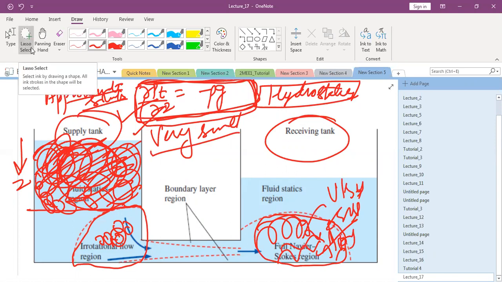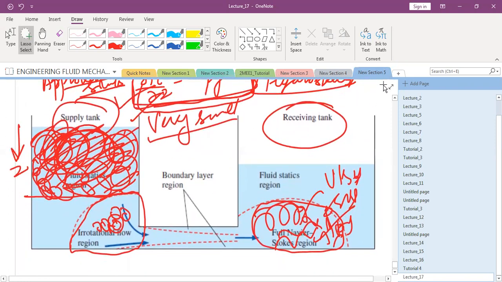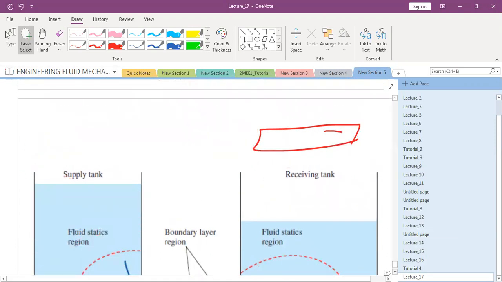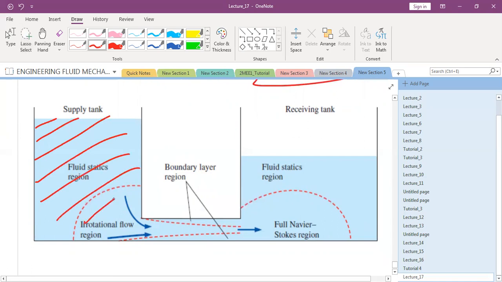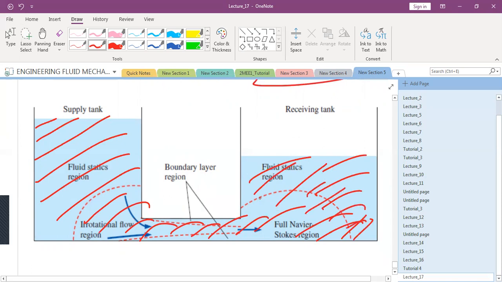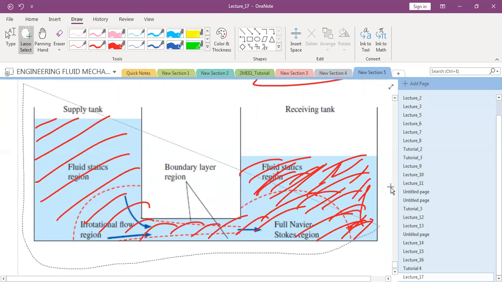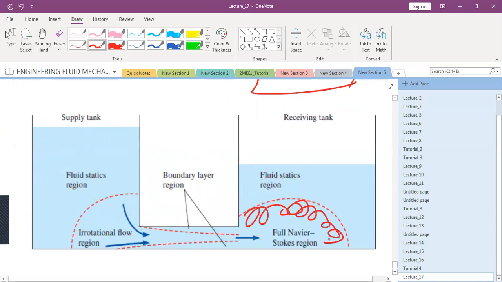So what is the benefit of using approximate solution? Anyone? What is the benefit? One thing is, if you don't have these approximations, then you will have to apply the Navier-Stokes equation in the entire region, and your computational cost will increase significantly. But by making these approximations, only this region now requires the solution of the full Navier-Stokes equation.